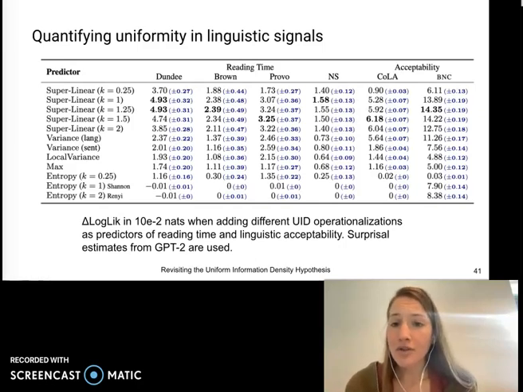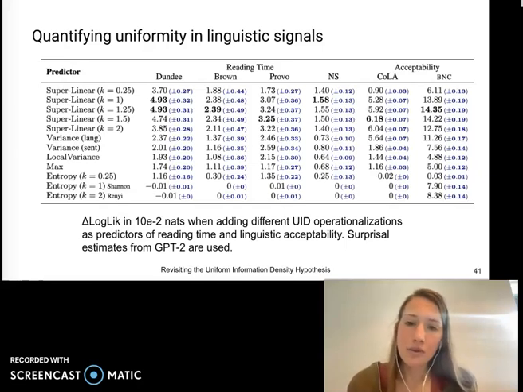Under the assumption that uniformity in information density does indeed correlate with lower processing effort and higher linguistic acceptability, which we observe evidence of in our earlier experiments, we would expect that good operationalizations of UID would provide good predictive power.